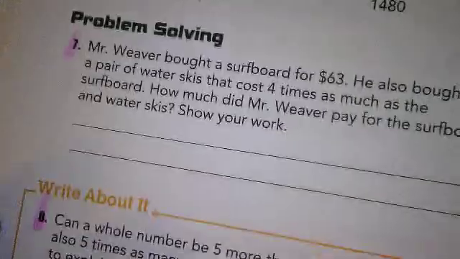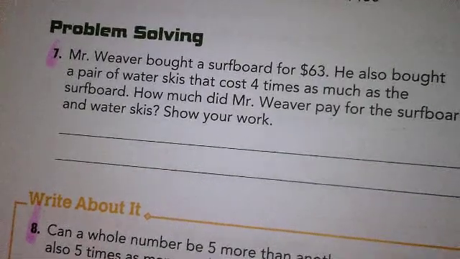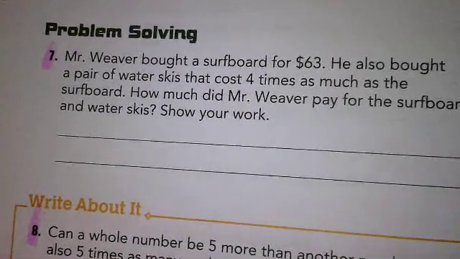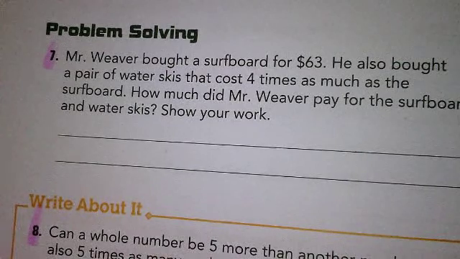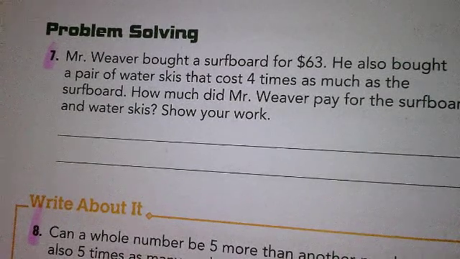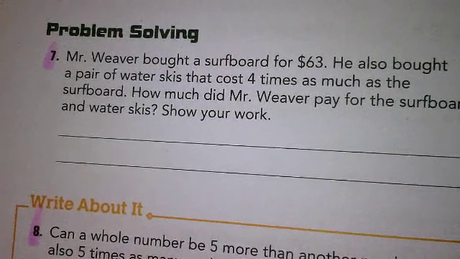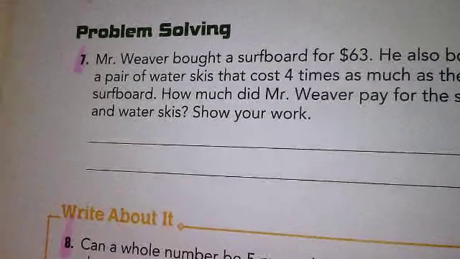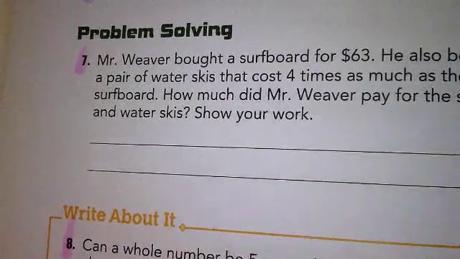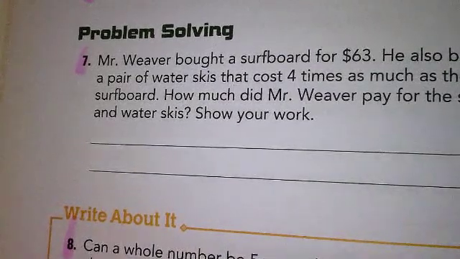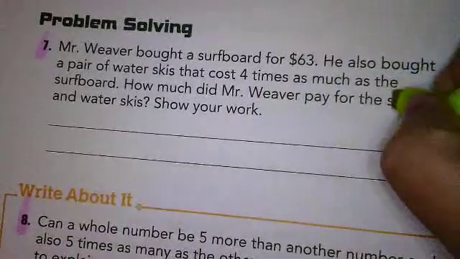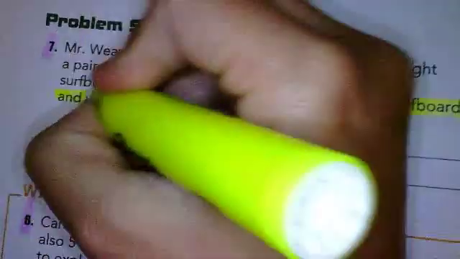Number 7 says, Mr. Weaver bought a surfboard for $63. He also bought a pair of water skis that cost 4 times as much as the surfboard. How much did Mr. Weaver pay for the surfboard and water skis? That's something to pay attention to here. This one, it wants to know how much he paid for the surfboard and water skis.